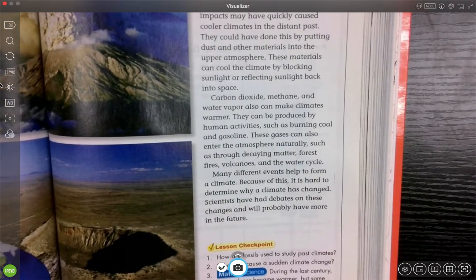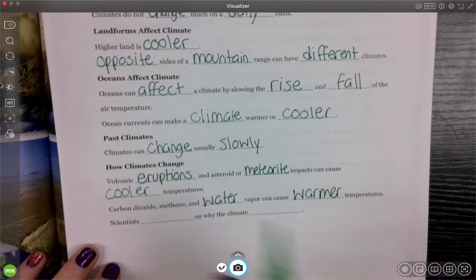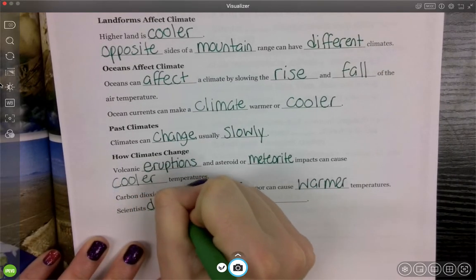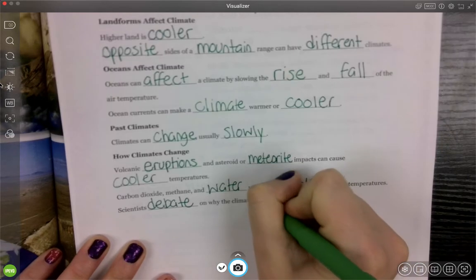Many different events help to form a climate. Because of this, it is hard to determine why a climate has changed. Scientists have had debates on these changes and will probably have more in the future. So, scientists debate on why the climate changes.